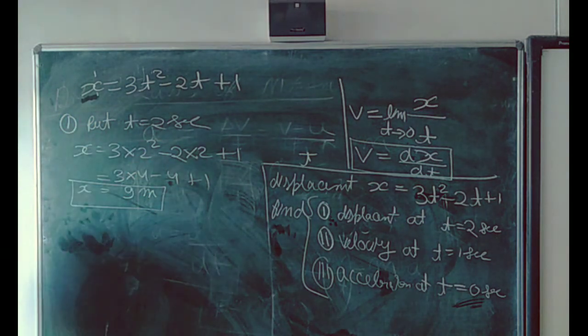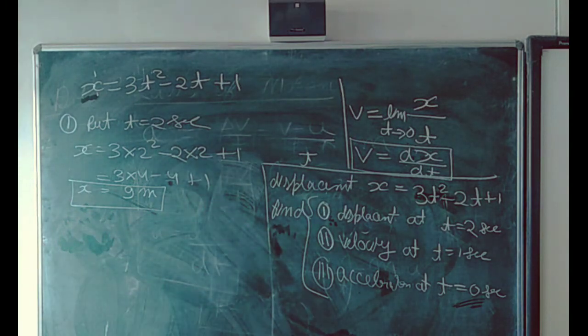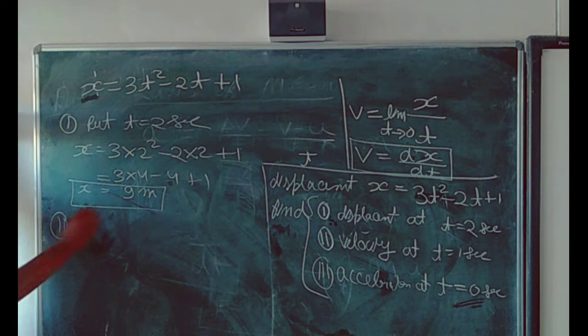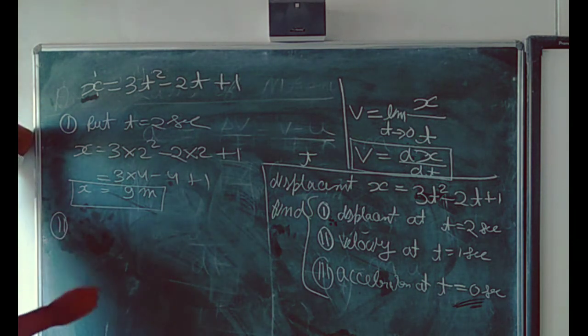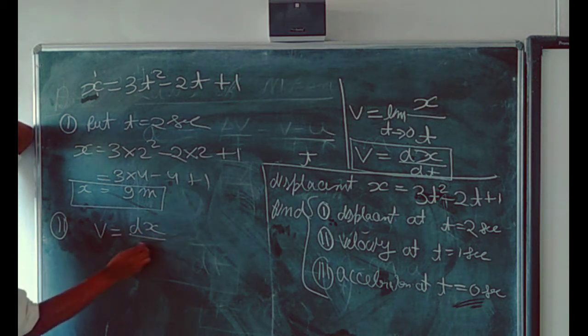Our second part is velocity at t is equal to 1 second. We are going to solve our second problem. If you have displacement, then you can find velocity by using the formula dx by dt.